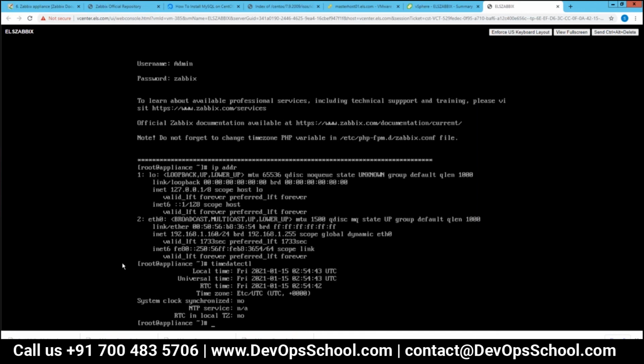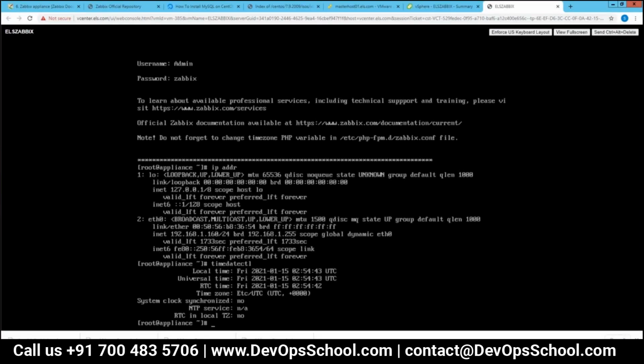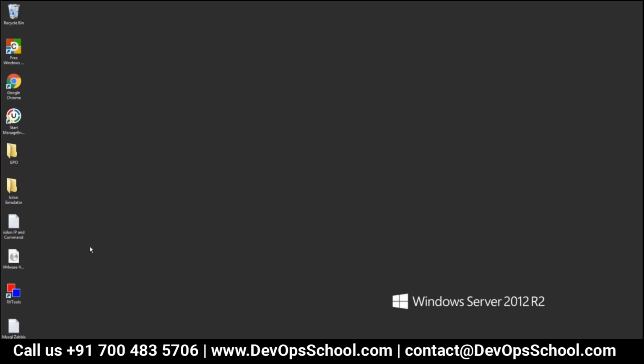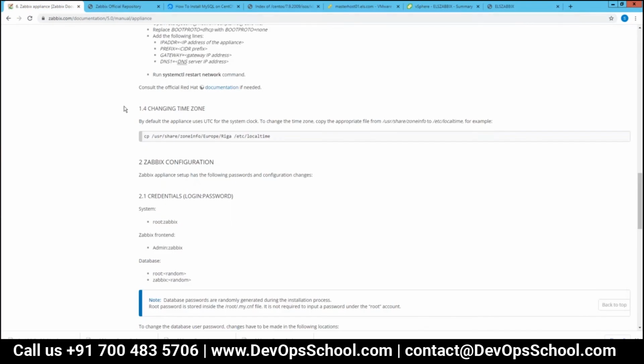Now the IP address is this, I guess, 192.168.160.160, but I don't want to keep 160. It gets automatically assigned by DHCP. In the configuration file mentioned right here, the steps are given for how to change it.